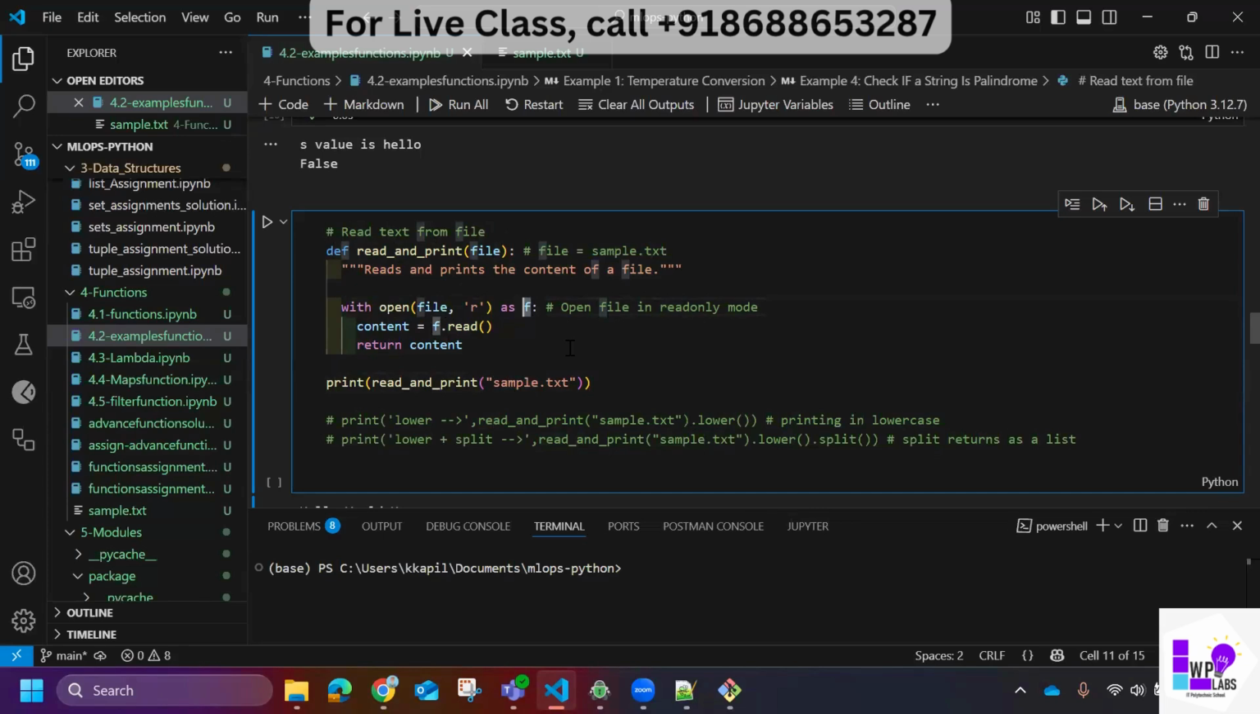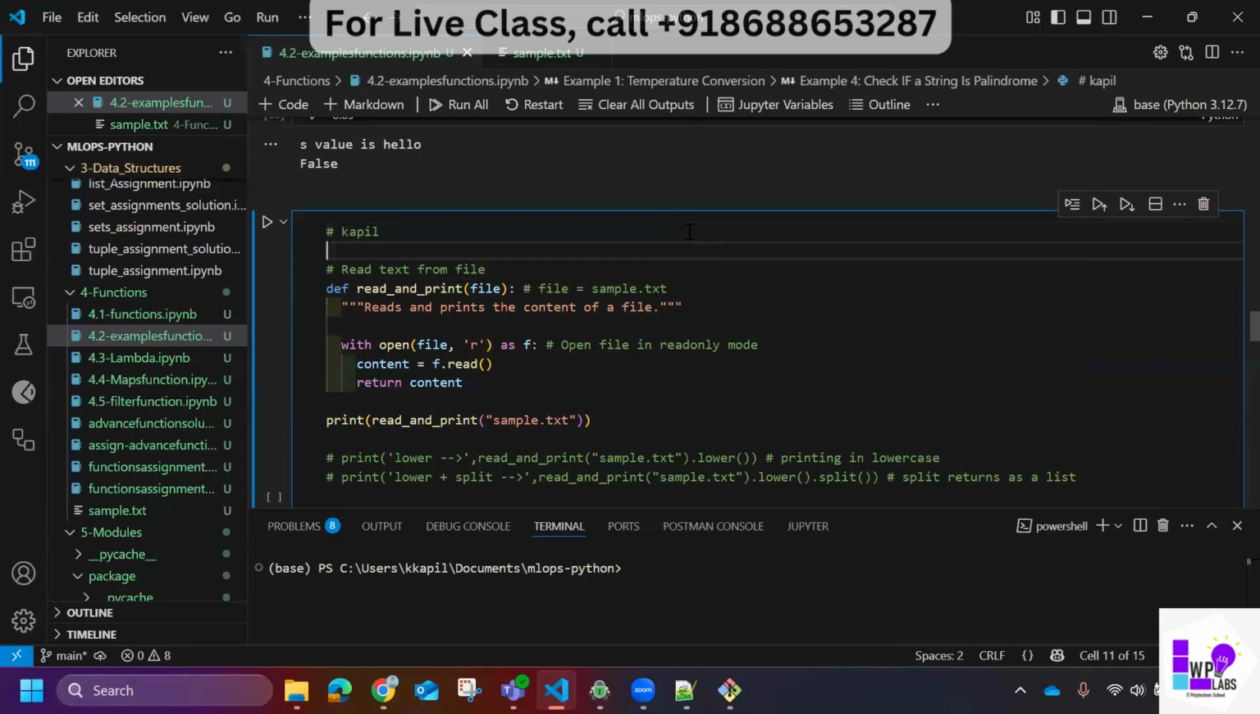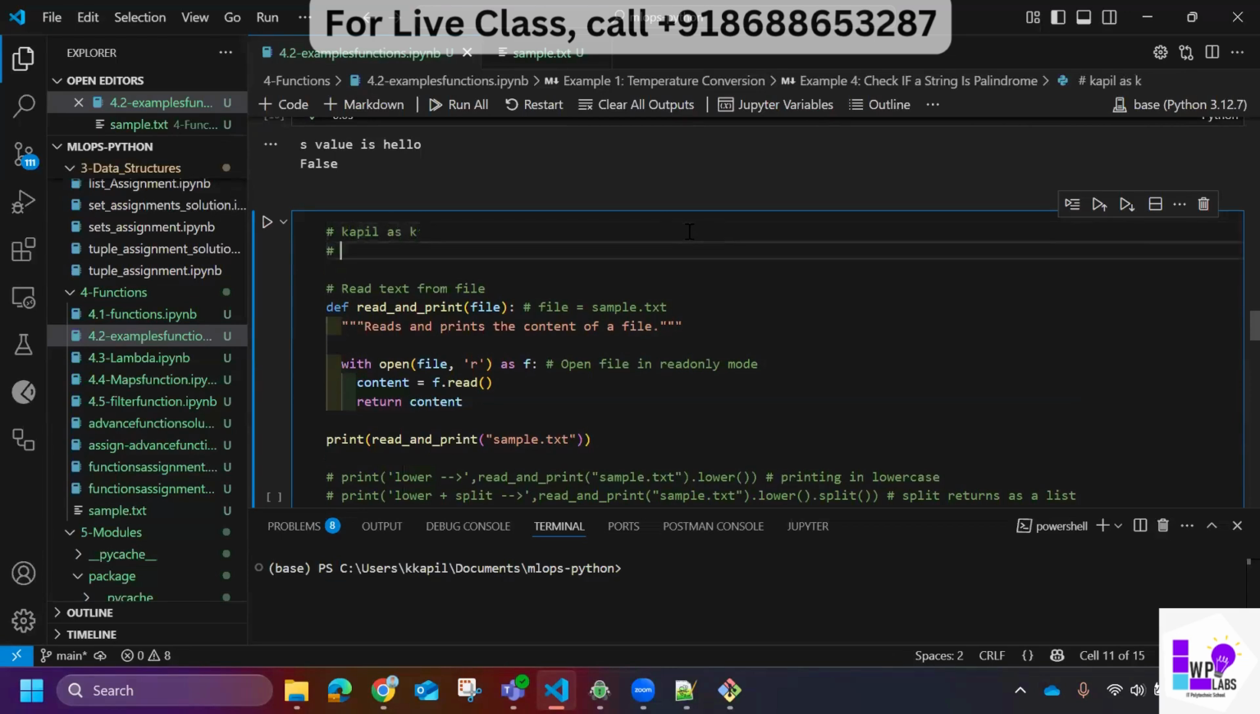Let's say my name is Kapil. I can give an alias to myself. Now let's say I give Kapil the alias K. Now I can write any sentence, like K is teaching MLOps, so I can replace this K with Kapil. So similarly, I'm opening a file with f. Now I will perform all operations on this file using this f.